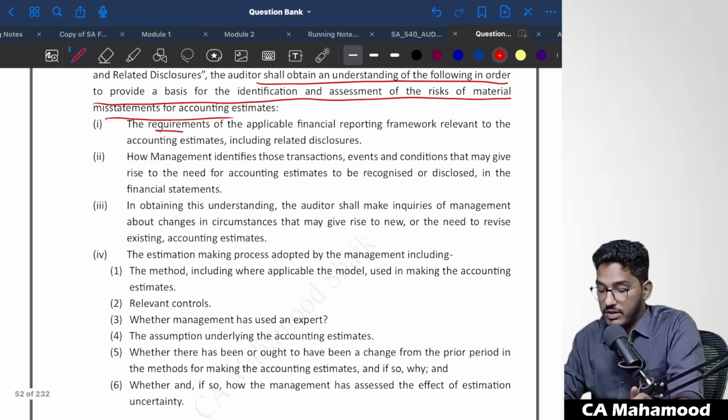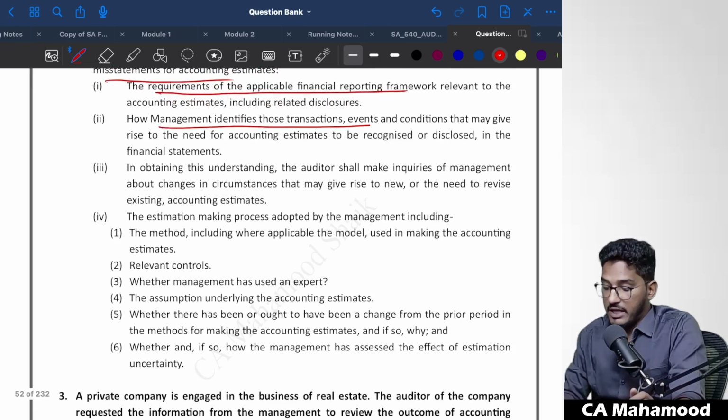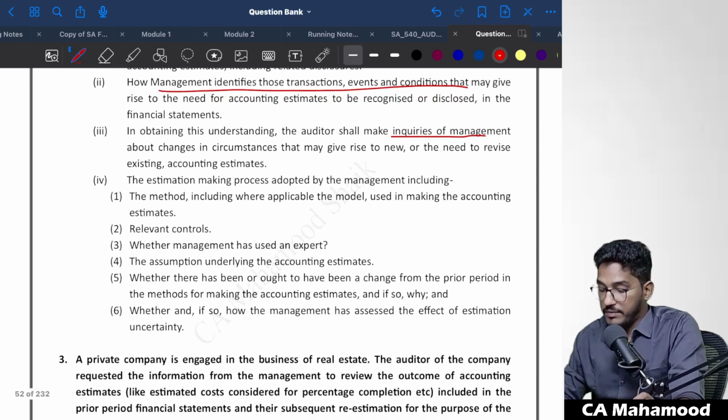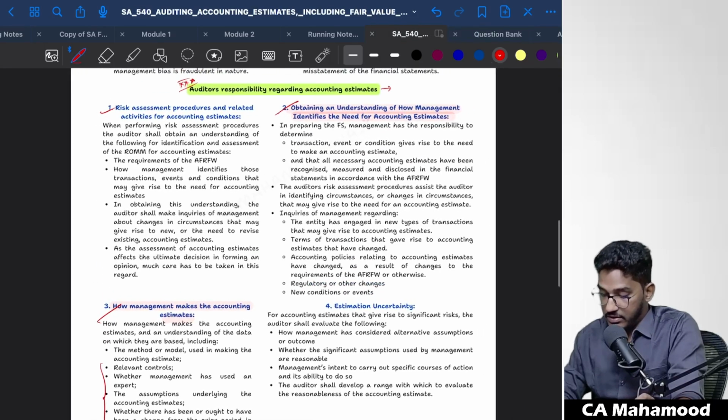First you will try to understand the requirements of the applicable financial reporting framework. Then you have to understand how the management identifies those events or transactions. Then you have to make inquiries of the management, and even understand what process is followed by the management, like what method they are using, what controls are there, whether they have used any expert, what assumptions they have made, and whether there is any change in the accounting estimate policy compared with the last period, and all those things. Nothing but this is what I have told.